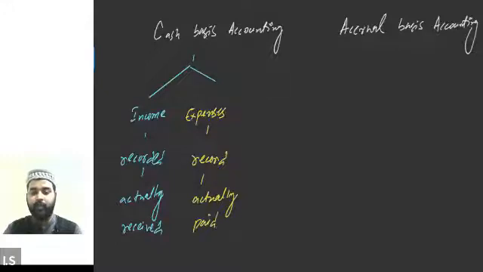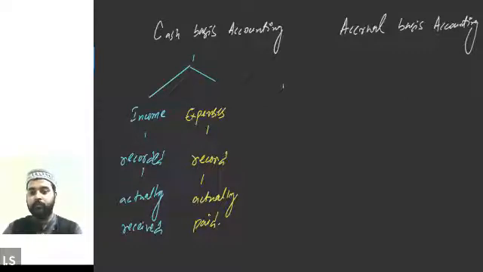So cash basis accounting is pretty simple. As per cash basis accounting, we should record income and expenses as and when the payment has been made or the amount has been received. This is what cash basis accounting says. So let me give you an example.